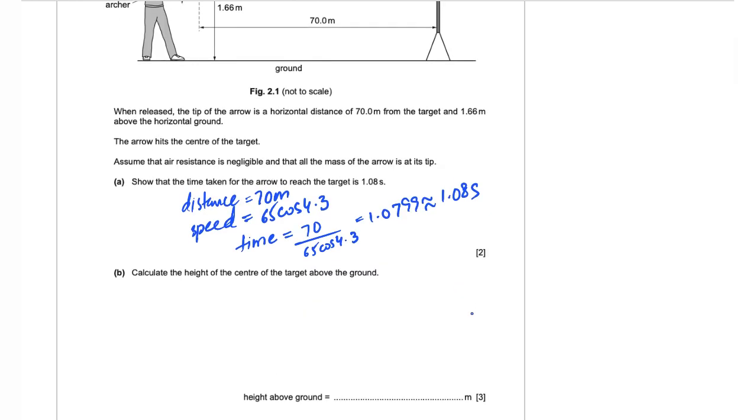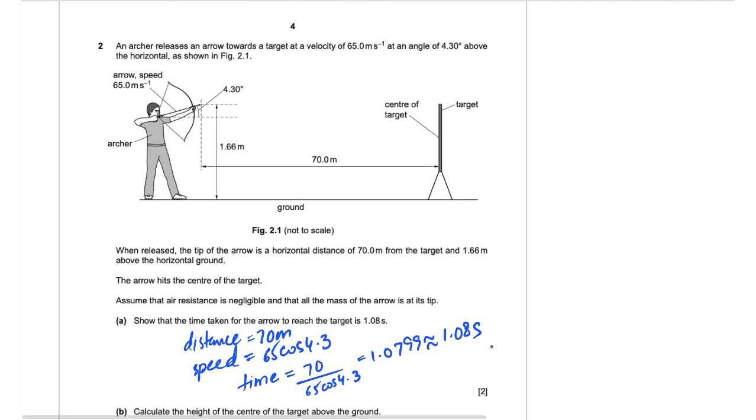Part B, calculate the height of the center of the target above the ground. Now, for the vertical part of the projectile motion, since acceleration due to free fall is not going to be negligible, we are not supposed to use the standard formula that we used in part A, which is distance equals speed times time, but one out of the four SUVAT equations.